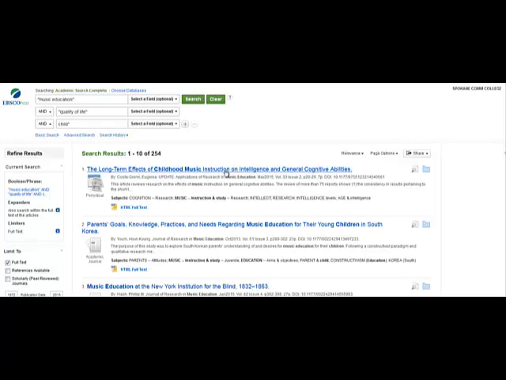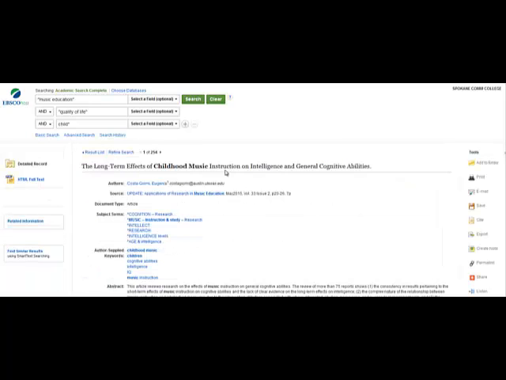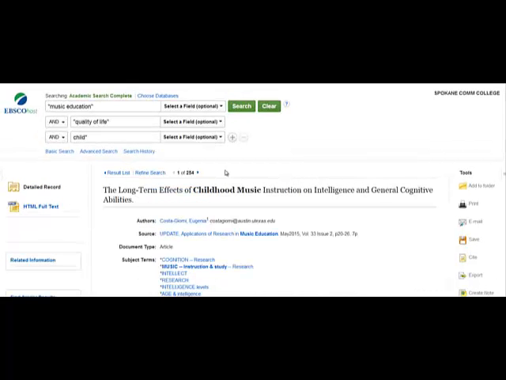And instead of quality of life, I might decide that I want to focus on intelligence or cognitive abilities or cognition. And in fact, when you find articles in our databases that are useful to you, let me make this a little bigger. Look at the search terms that the database uses. Databases use what they call controlled vocabulary. So they have subject terms that they use. They've decided that this topic is called music, instruction and study,